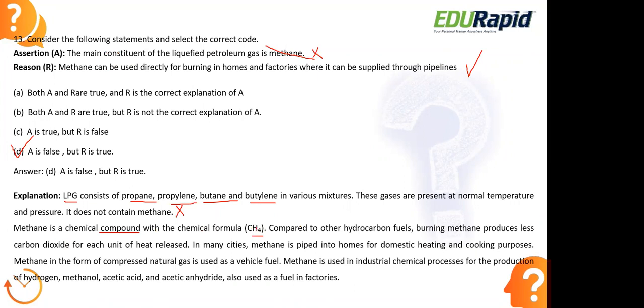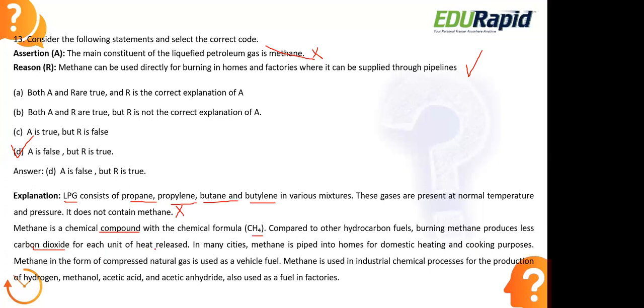When compared with the rest of the hydrocarbon fuels, methane burns completely, and it will not usually leave any unburnt carbon particles. It undergoes clean combustion, producing less carbon dioxide for each unit of heat released.